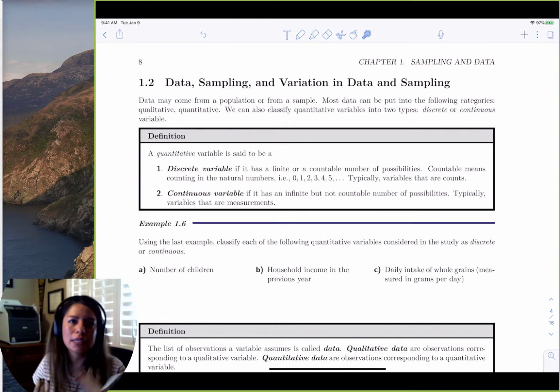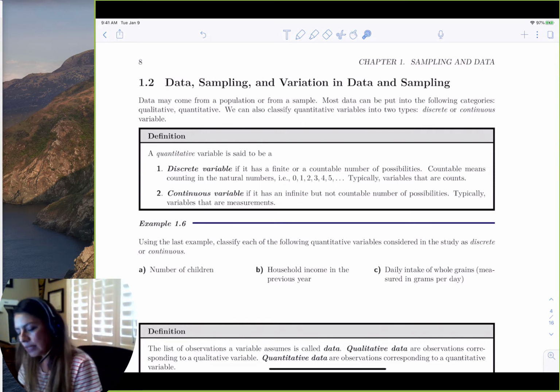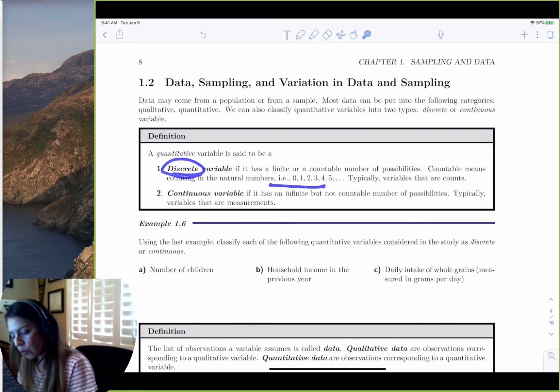So that's like distance, time. It takes me 2.4 hours to run 15 miles, right? It's 98.6 outside, and so everything in between would be continuous. So it's either going to be discrete because it's going to be whole numbers, or continuous.